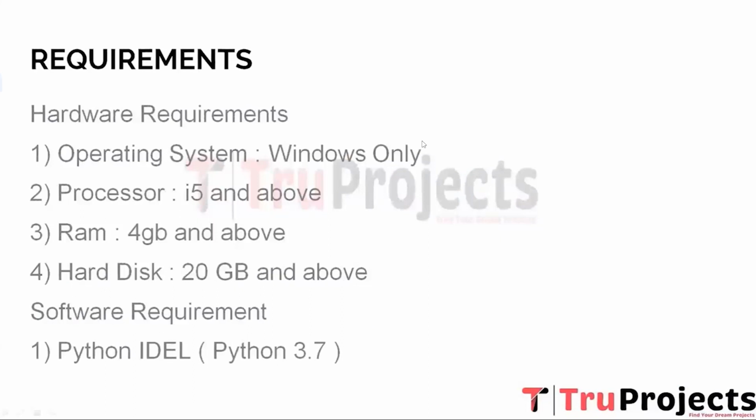Now coming to the requirements part, we have two types of requirements, that are hardware requirement and software requirement. In hardware requirement, operating system as Windows is required, processor i5 and above, minimum 4 GB of RAM is required, hard disk 20 GB and above. Coming to the software requirement part, Python IDE, that is version 3.7, is required.